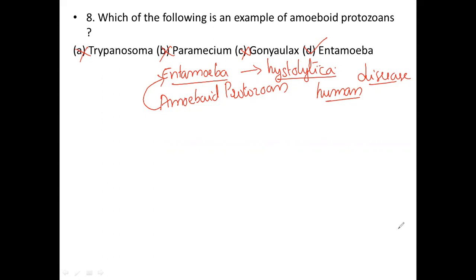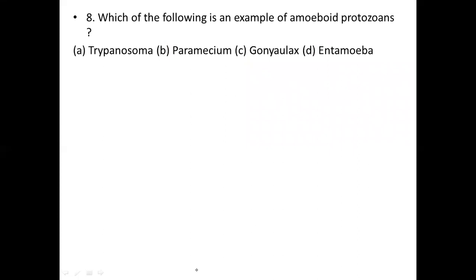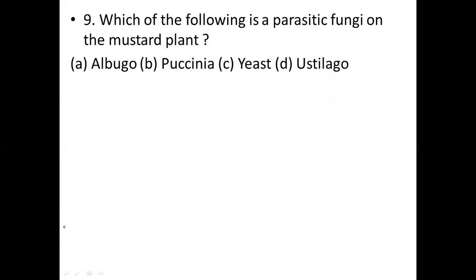Okay, now we will move on to another question. This is the ninth question. Which of the following is a parasitic fungus on mustard plant? Usually Albugo is one of the fungi. Puccinia is also one of the fungi. Yeast is also a fungus. So next, these are all fungi.